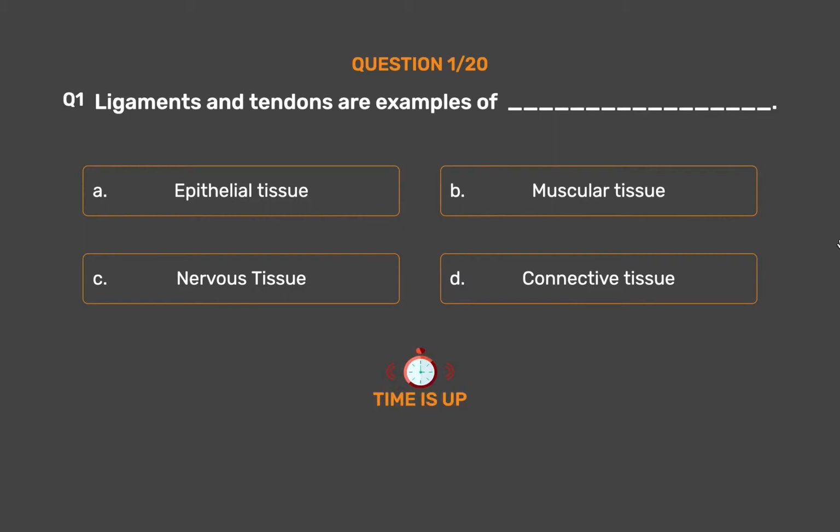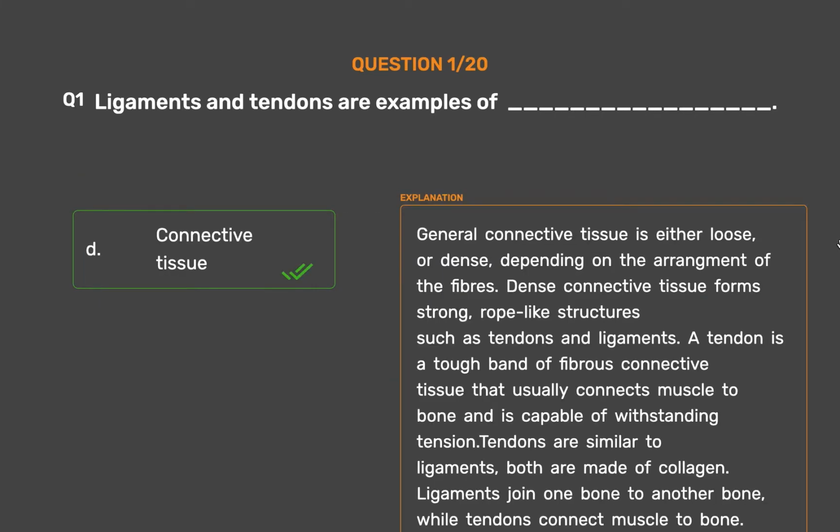The correct answer is option D. Connective tissue. General connective tissue is either loose or dense, depending on the arrangement of the fibers. Dense connective tissue forms strong, rope-like structures such as tendons and ligaments. A tendon is a tough band of fibrous connective tissue that usually connects muscle to bone and is capable of withstanding tension. Tendons are similar to ligaments. Both are made of collagen. Ligaments join one bone to another bone, while tendons connect muscle to bone.